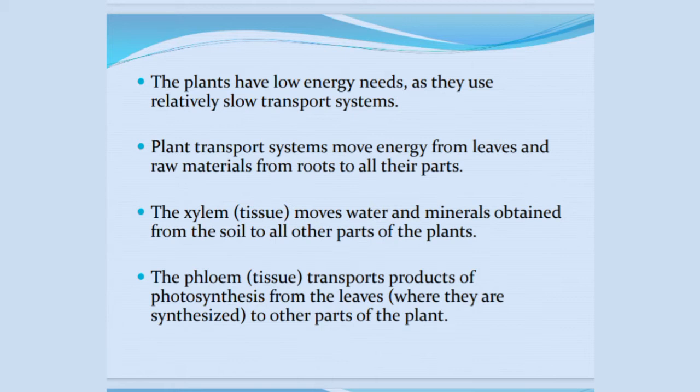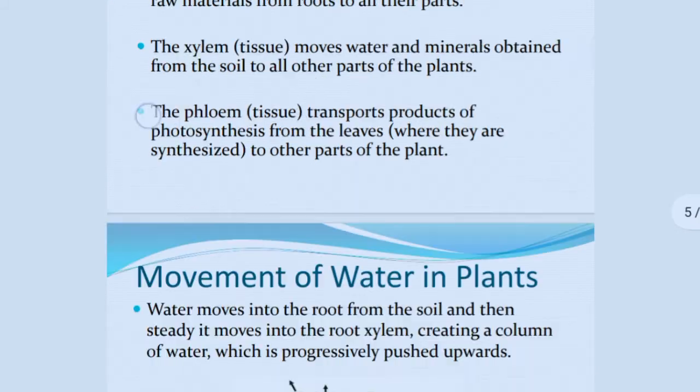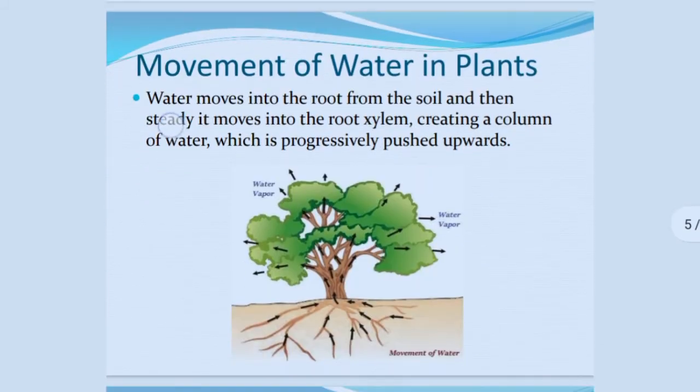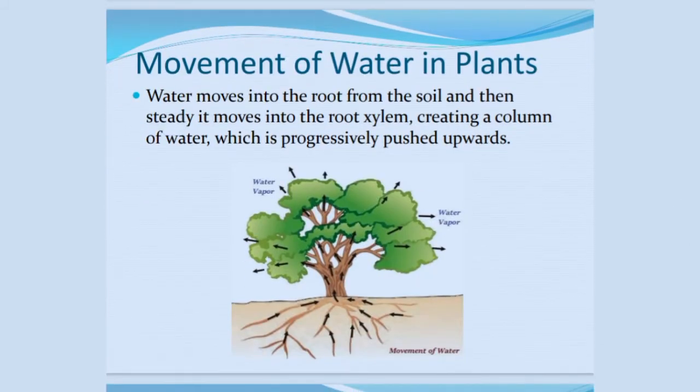The xylem tissue moves water and minerals obtained from the soil to all other parts of the plant. The phloem tissue transports the products of photosynthesis from the leaves where they are synthesized to other parts of the plant body.